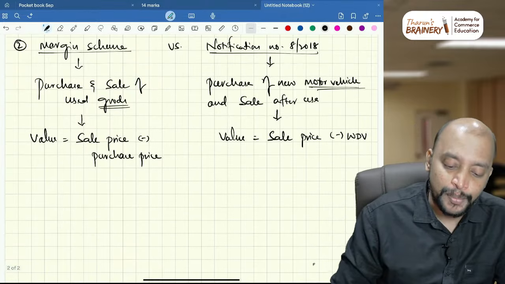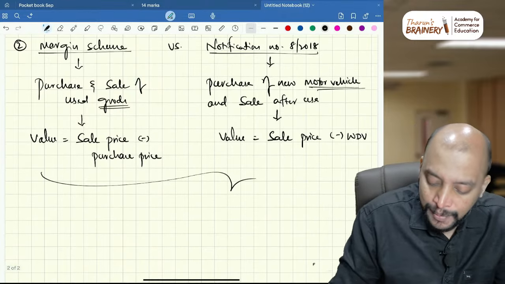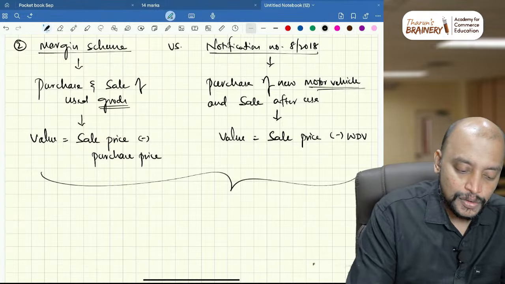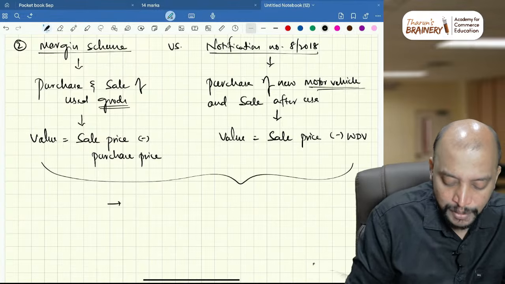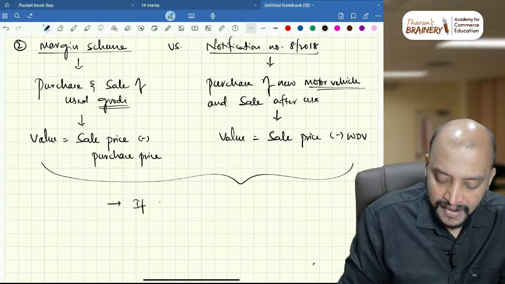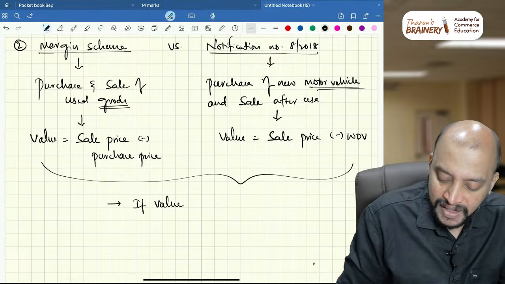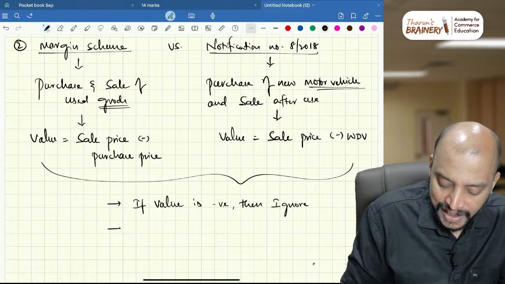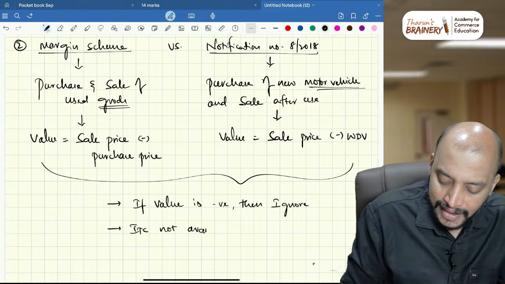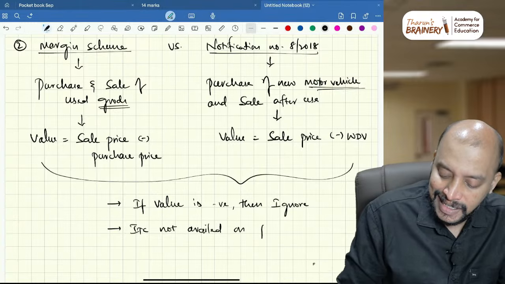What are the common points in both the cases? If the value is negative, then ignore it. Then next, ITC not availed on purchase.